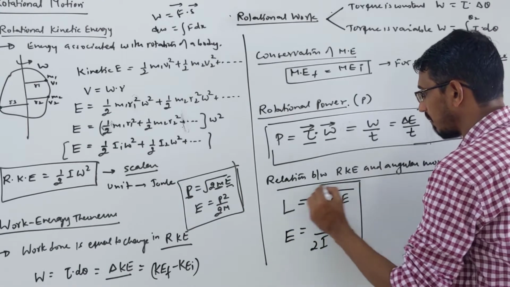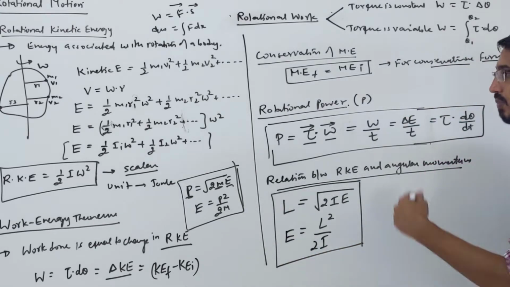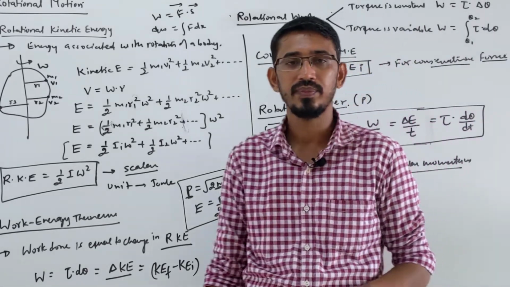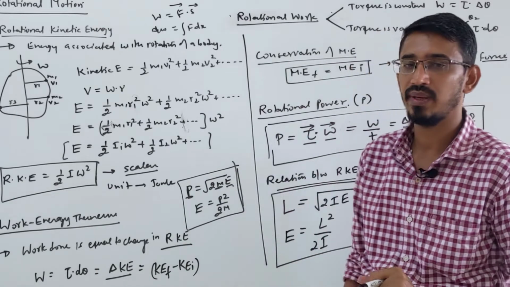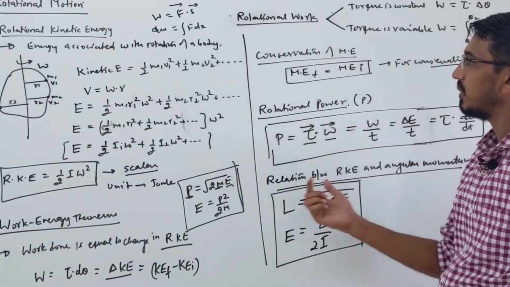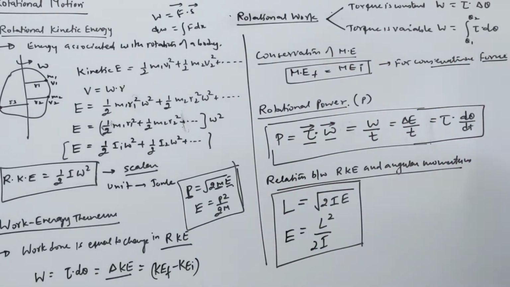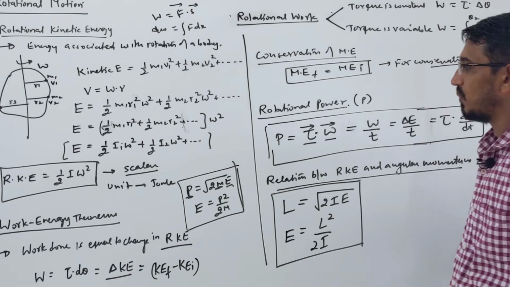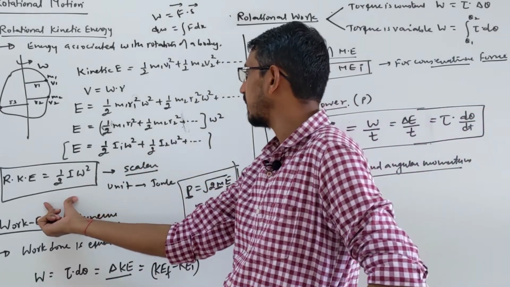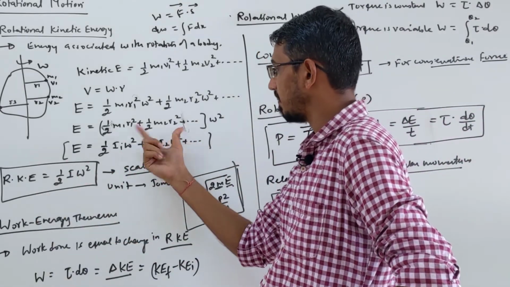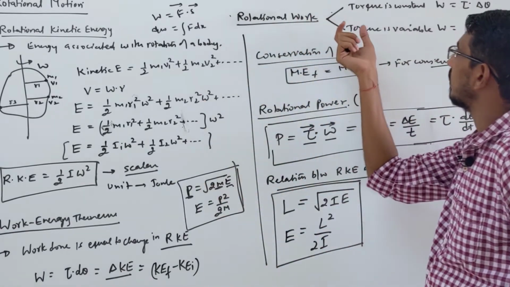So this is very important. In the last topic we learned the conservation of momentum, right? Conservation of angular momentum we have learned. So kinetic energy will also come with them. So we will see problems on this. This is the main thing. Everything I wrote is about rotational kinetic energy. The energy formula is the main formula, and we know that with multiple particles you can simply add them. Then we have done rotational work.